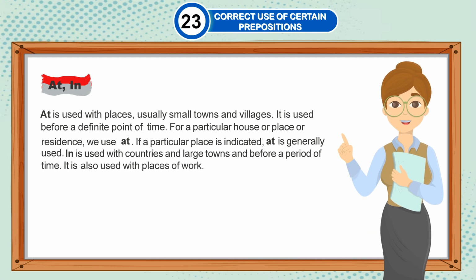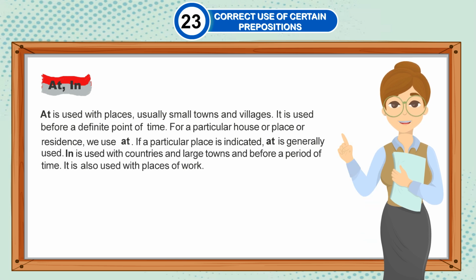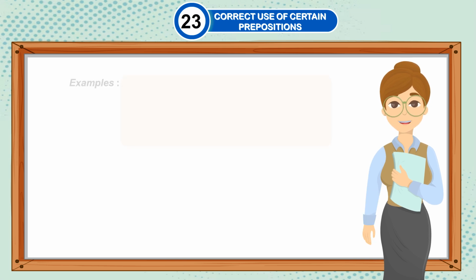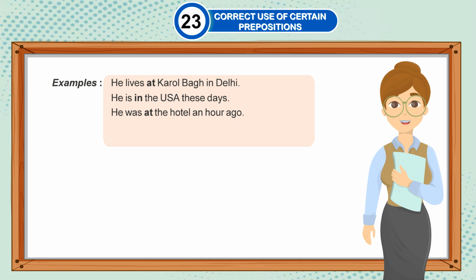In is used with countries and large towns and before a period of time. It is also used with places of work. Examples: He lives at Karol Bagh in Delhi. He is in USA these days. He was at the hotel an hour ago. His father works in a bank and his brother in a restaurant.